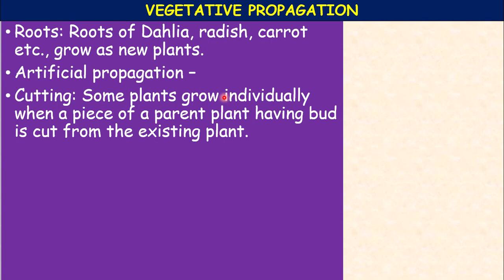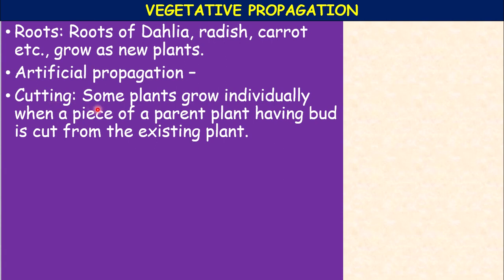For this reason, such multiplication methods are called the artificial methods of vegetative propagation. Some of these methods are cutting, layering, grafting. These are the three methods, and even tissue micropropagation is also a method. One by one, let us discuss.